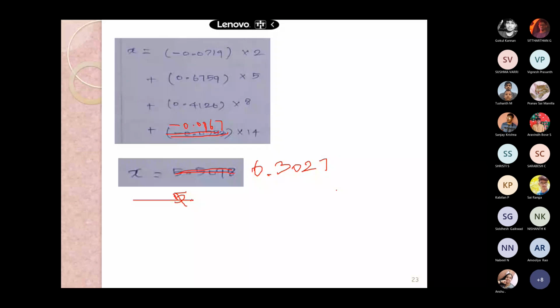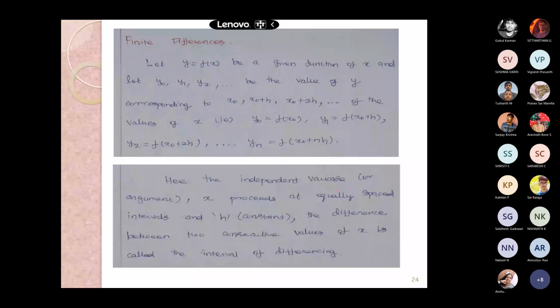This is about the inverse interpolation. The set of data is given, x and y. If we need to find y, then that is termed interpolation, and when we are concerned about x, then it is termed inverse interpolation. Let me introduce the finite difference, and let me cover the basics of these interpolations, and then we will continue the session.